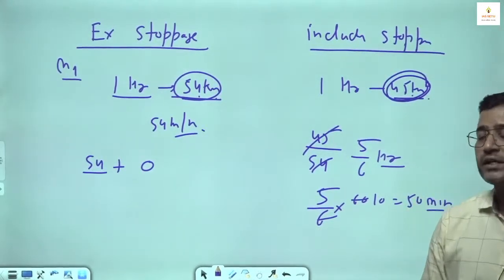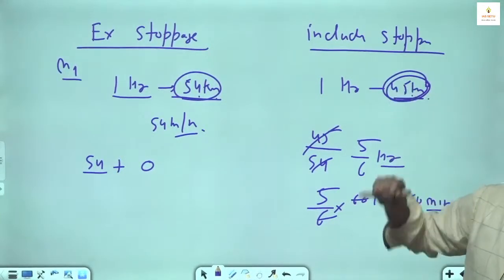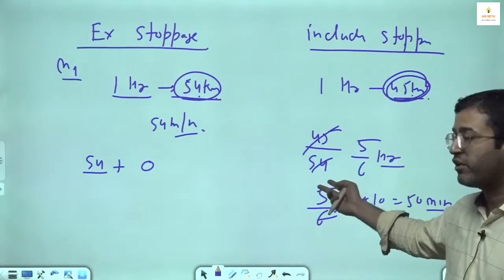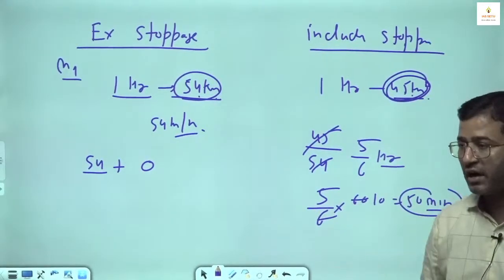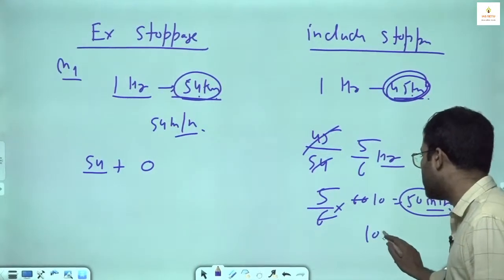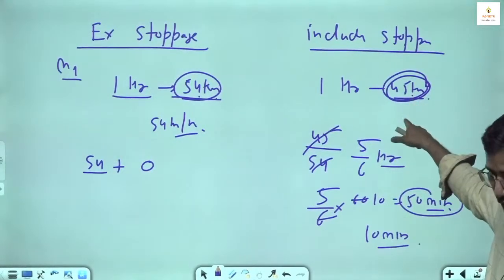So my point is, for how many minutes are we driving, if we are covering only 45 kilometers? So it is 45 by 54, 5/6. It means 50 minutes is the driving time, 10 minutes is the stoppage time within 1 hour. क्योंकि actual distance covered 45.